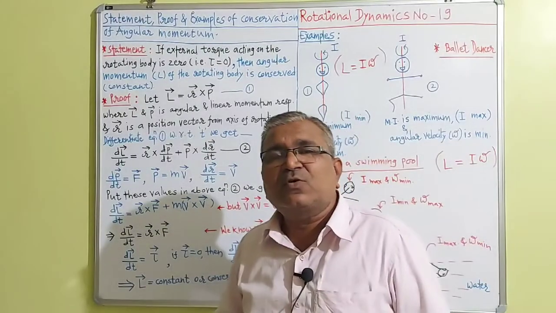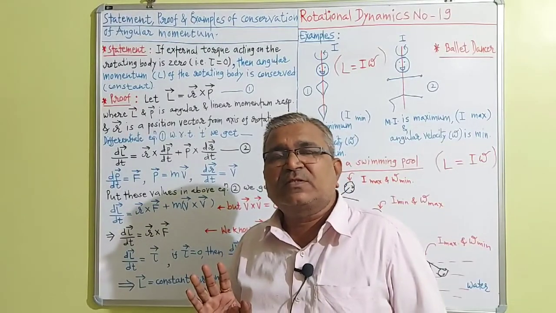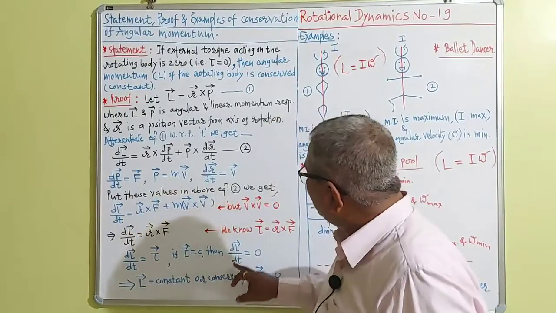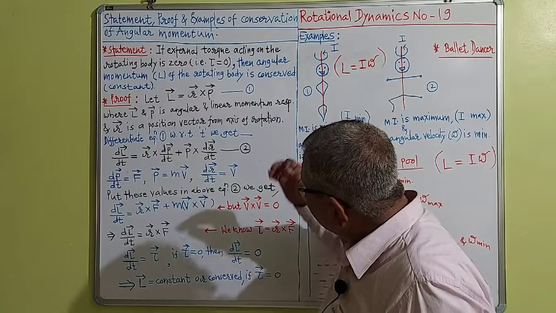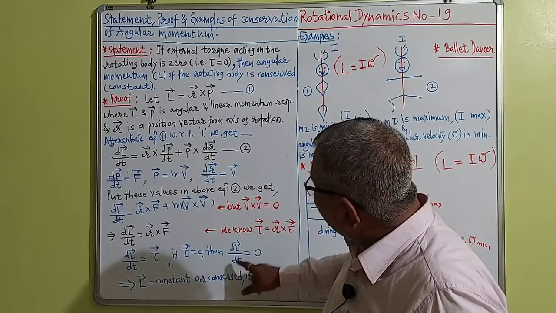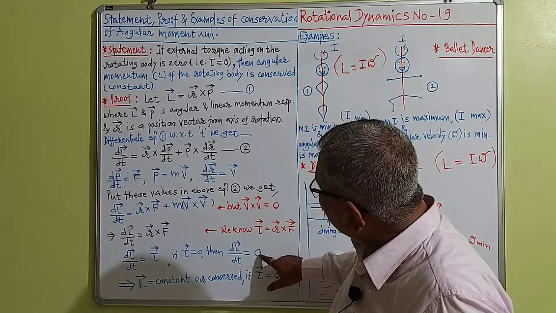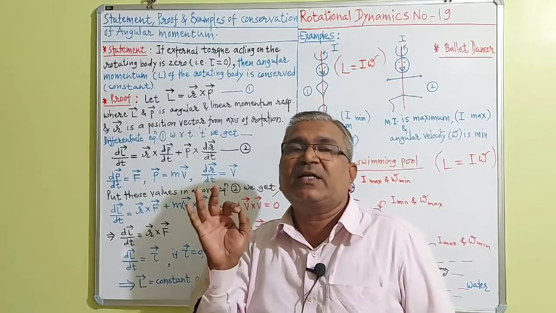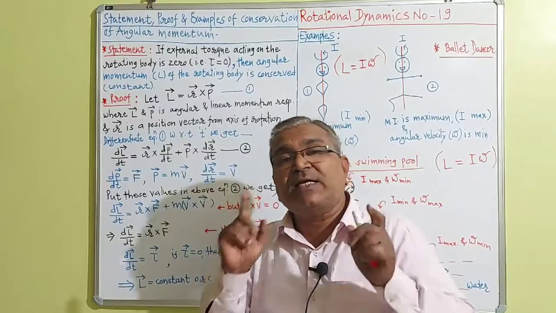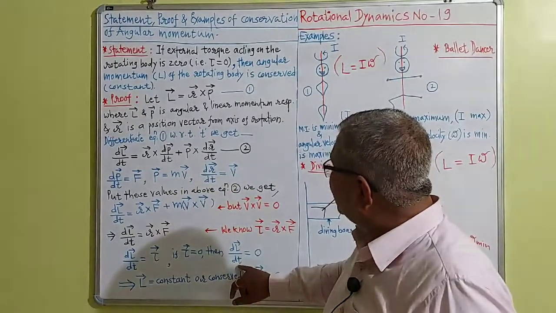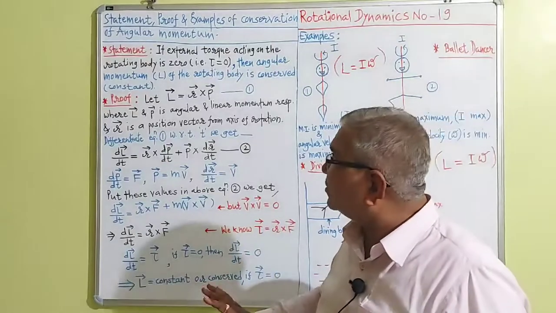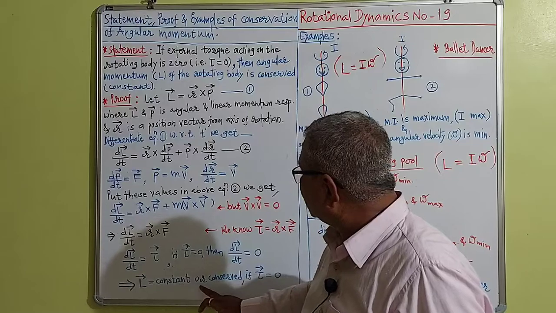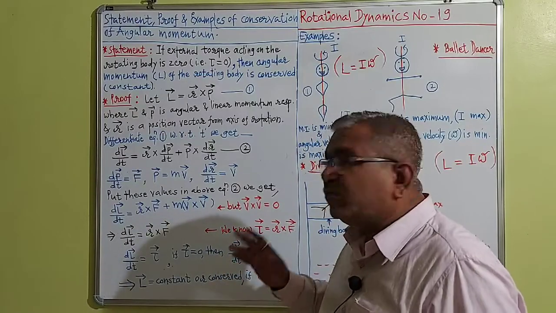And what is the rule of derivative? The derivative of any constant term is equal to 0. So the derivative of this L vector is equal to 0. It clearly indicates that vector L must be constant. Then and only then will dL vector by dt become 0. So we can write that vector L is equal to constant, or conserved, in which condition?